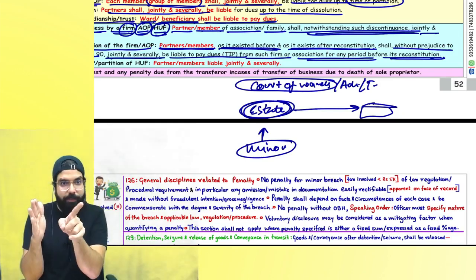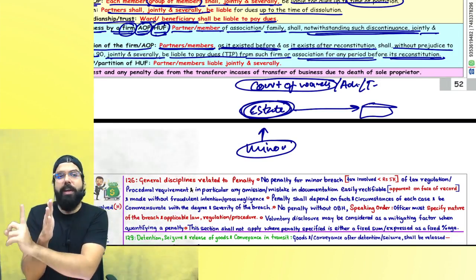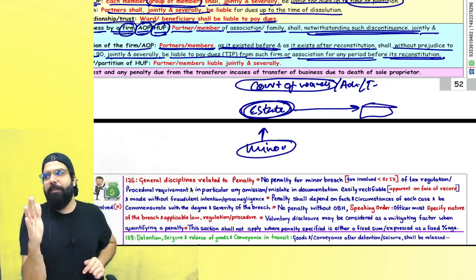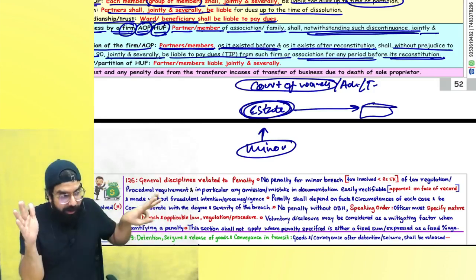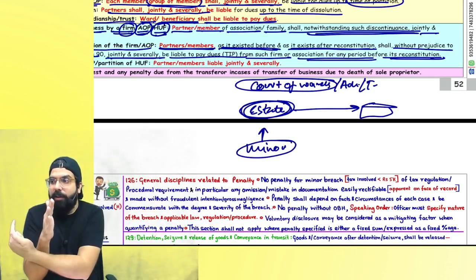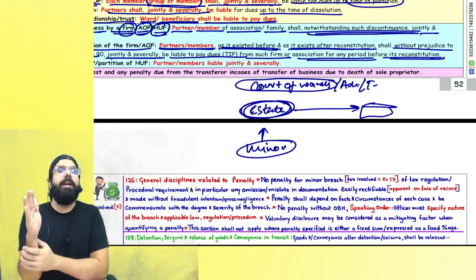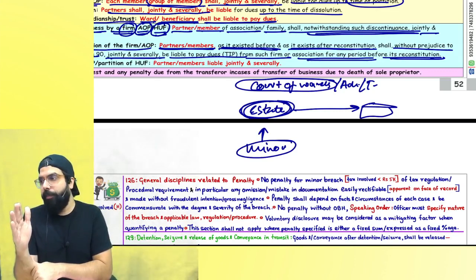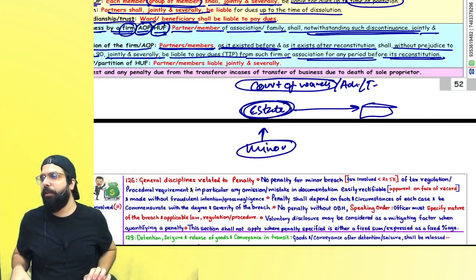The transferee was a new person, but for new things only the new people are liable. The transferee is liable. The same way, here the partnership firm is there. 2 partners were there, it became 3. For all the dues, this partner should have done due diligence before coming inside the firm. So all the partners will be liable up to the date of reconstitution. Can I go ahead? After reconstitution, whoever is the new partner will go ahead and that person will be liable.